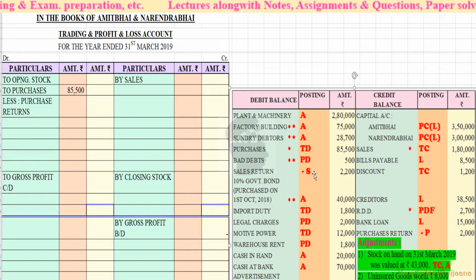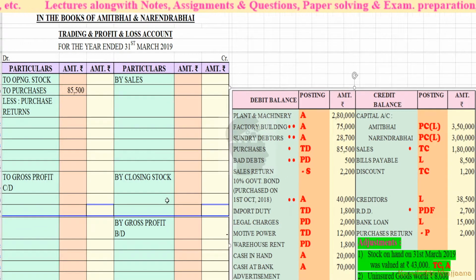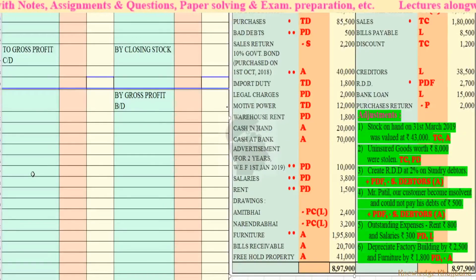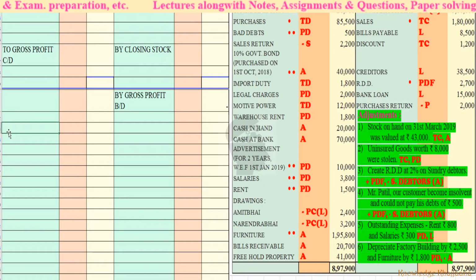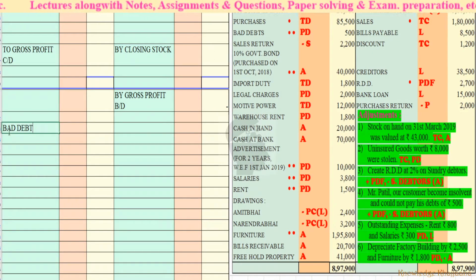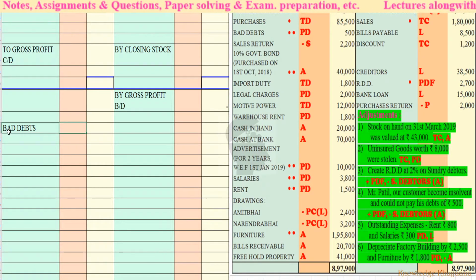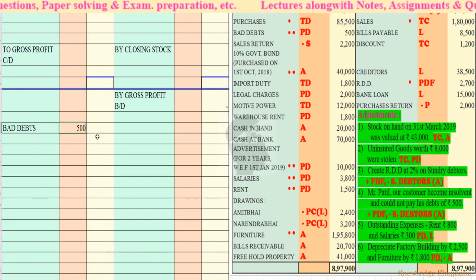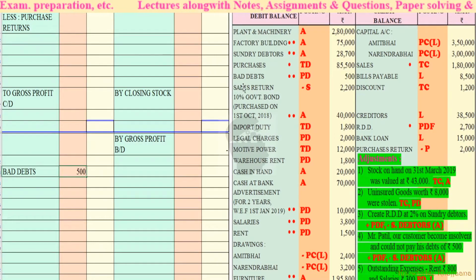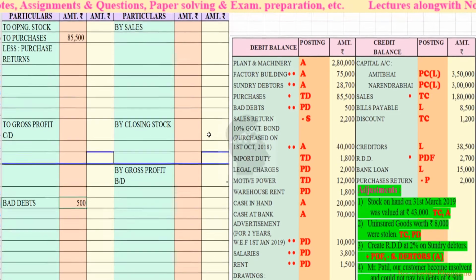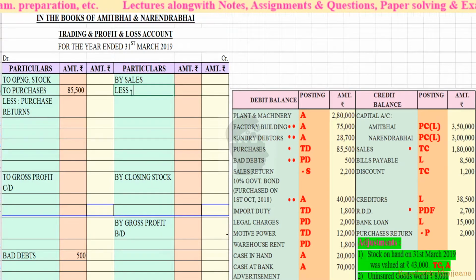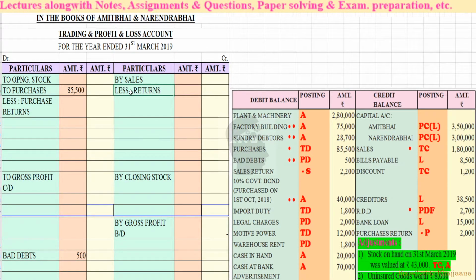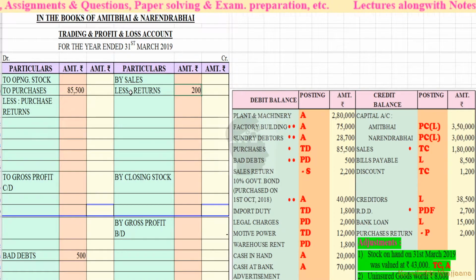Then bad debts, profit and loss account debit side, 500, always with adjustments. Then sales return, we have to deduct that value from sales, rupees 2,200 less returns.